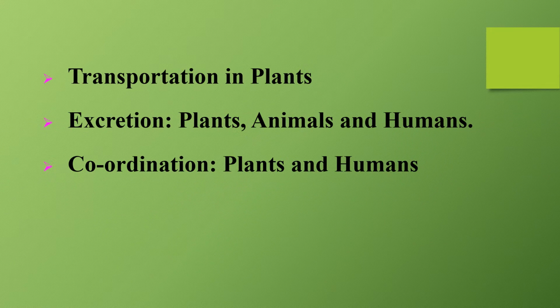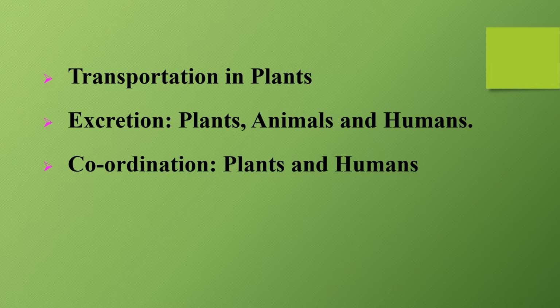In this chapter we'll be learning about transportation in plants, as to how the food and water gets transported in plants. We'll be learning about excretion in plants, animals and humans. Okay, we'll be learning about how the waste products are given out from humans, from plants and from animals. We'll be learning about coordinations between plants and animals, how plants coordinate amongst themselves and how humans have a very different process in their body which helps in coordinations in them.